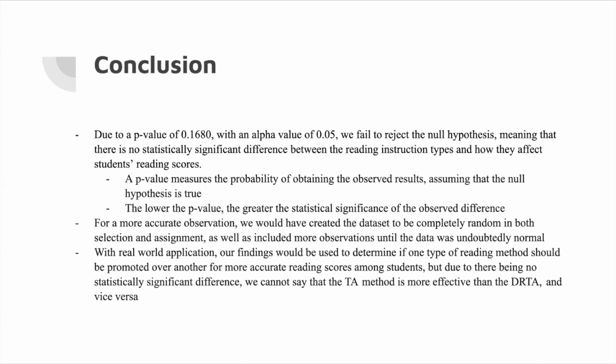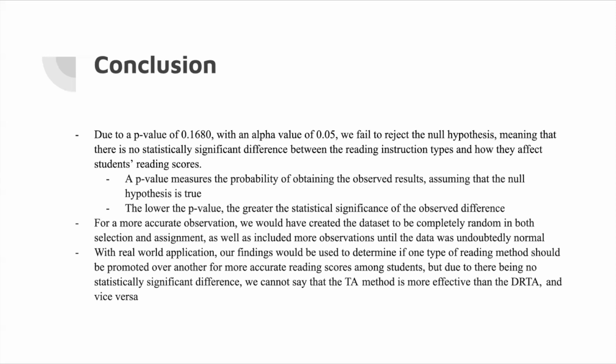But due to there being no statistically significant difference, we cannot say that the TA method is more effective than the DRTA, and vice versa. In regards to the p-value that we are using to measure the significance of our data, a p-value measures the probability of obtaining the observed results, assuming that the null hypothesis is true. Which means in every experiment, we must assume that the null hypothesis is automatically true, and the p-value works to disprove that in order to accept the alternate hypothesis.